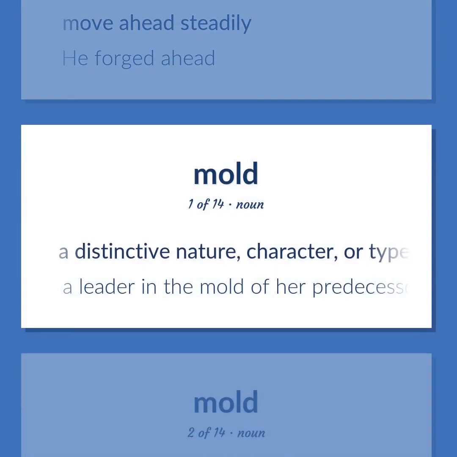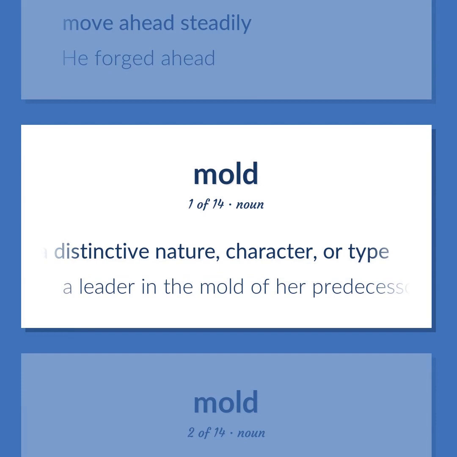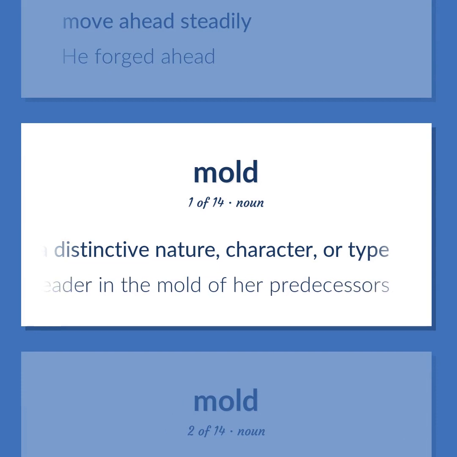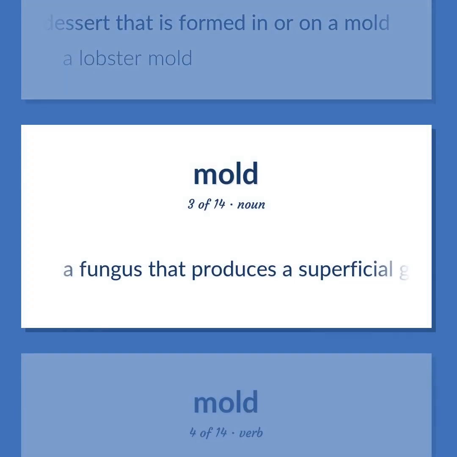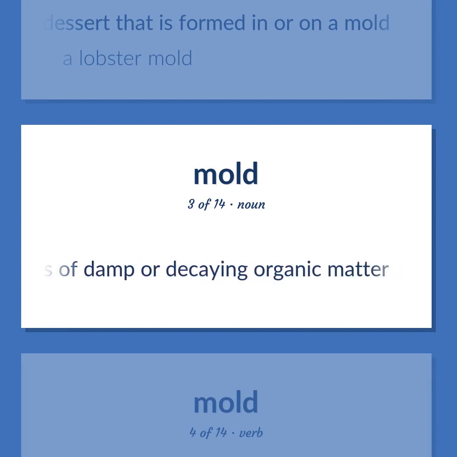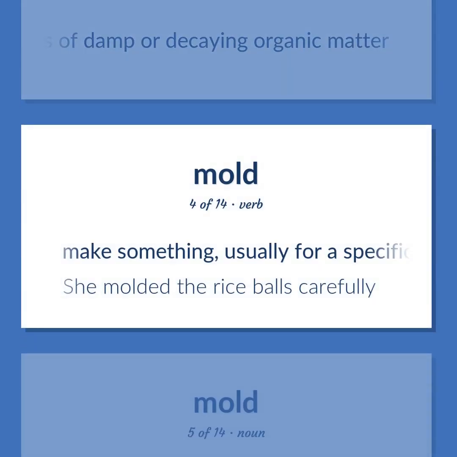A distinctive nature, character, or type. A leader in the mold of her predecessors. A dish or dessert that is formed in or on a mold. A lobster mold. A fungus that produces a superficial growth on various kinds of damp or decaying organic matter. Make something, usually for a specific function. She molded the rice balls carefully.